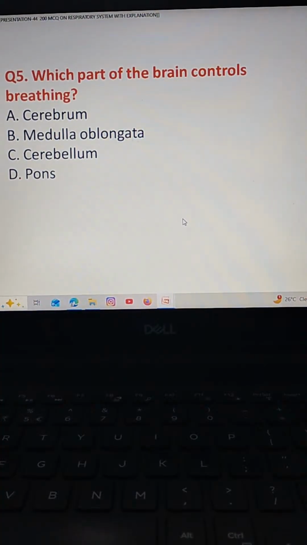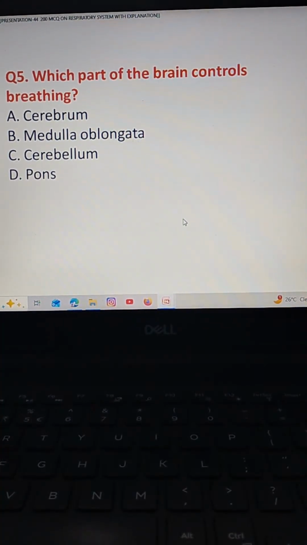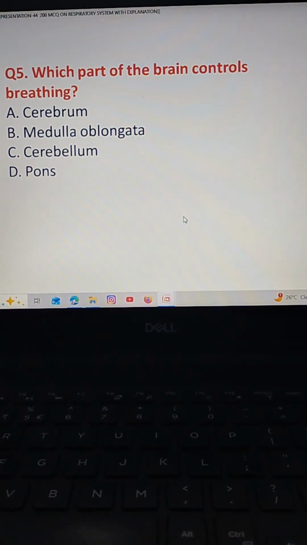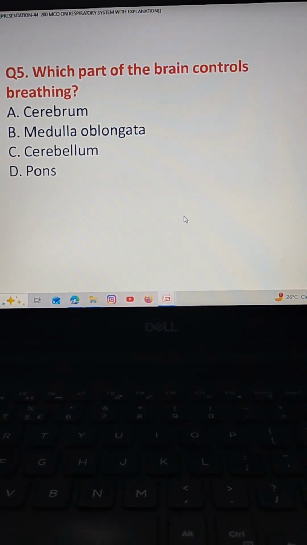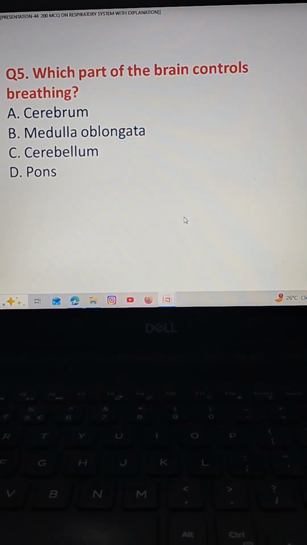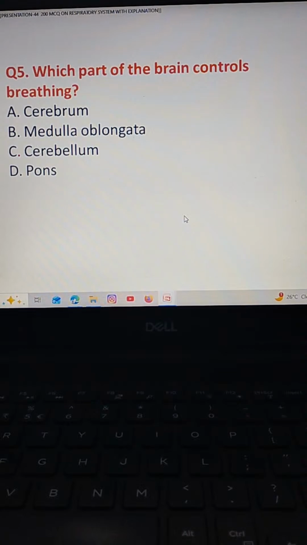The next question. Which part of the brain controls breathing? Option A cerebrum, option B medulla oblongata, option C cerebellum, option D pons.